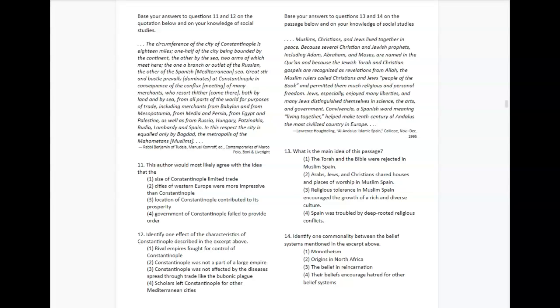Number 14, identify one commonality between the belief systems mentioned in the excerpt below. So what do Christianity, Judaism, and Islam have in common? 1, monotheism. 2, origins in North Africa. 3, the belief in reincarnation. 4, their beliefs encouraged hatred for other belief systems.